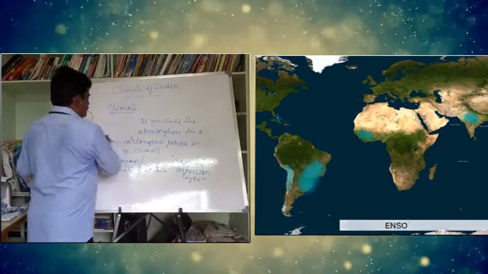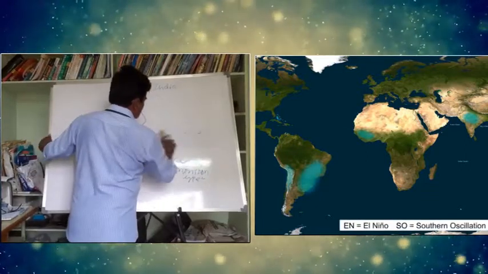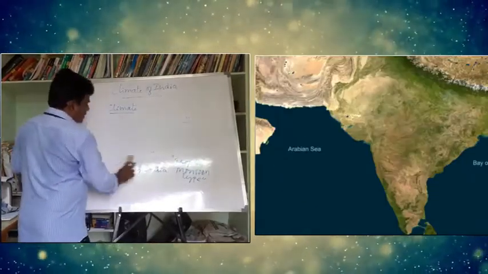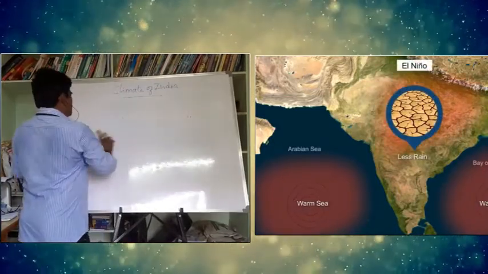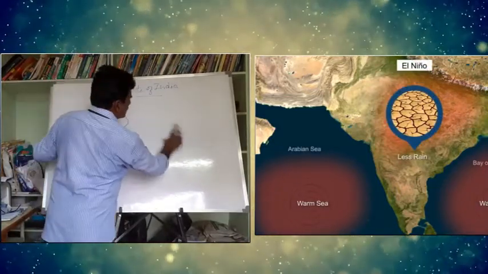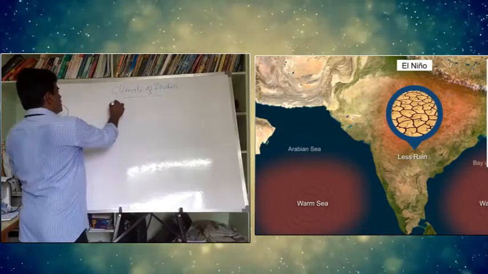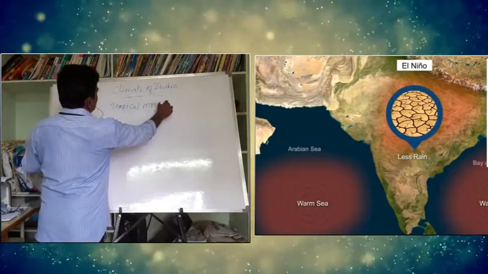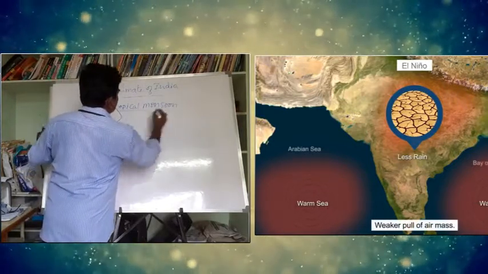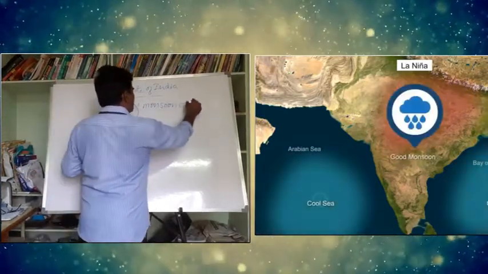So we discussed these two definitions, and now a little clarity regarding the tropical monsoon type. What do we call the climate of India? Tropical monsoon climate, right?